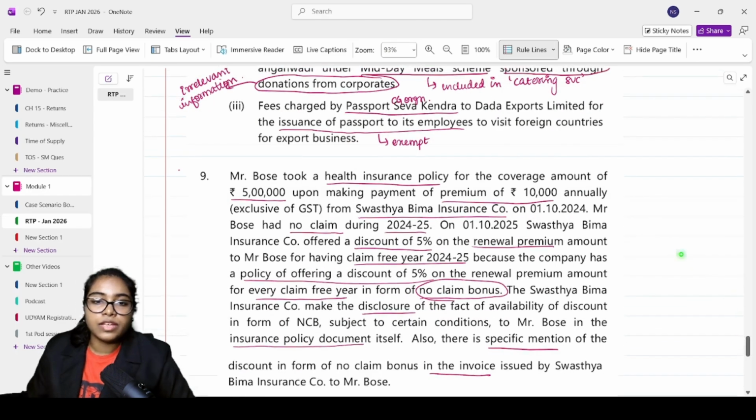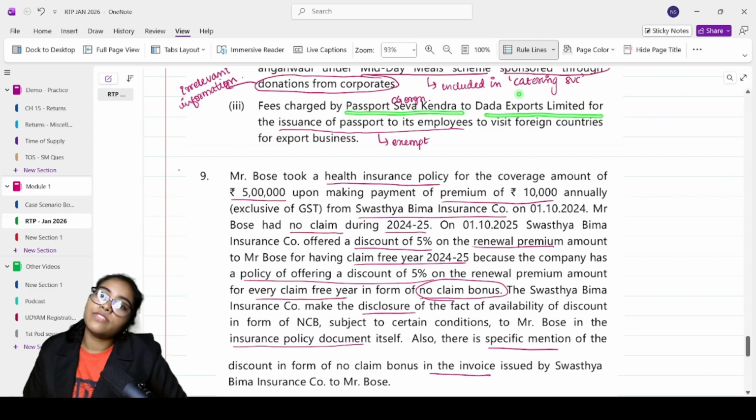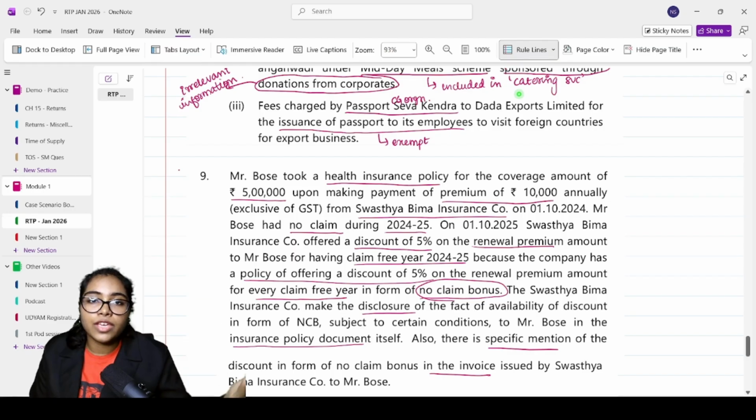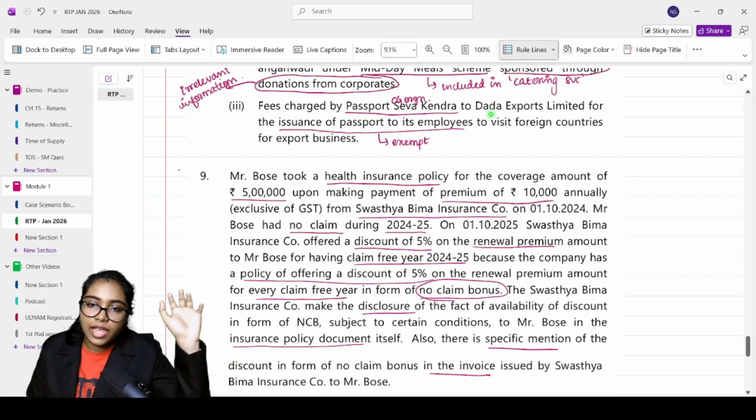Fees charged by Passport Seva Kendra to Dada Exports Limited. We know that services of government by way of issuance of passport are exempt.